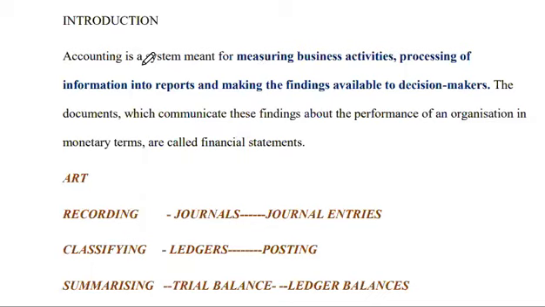Accounting is a system of measuring business activities and processing the information into reports and making the findings available to the decision makers.